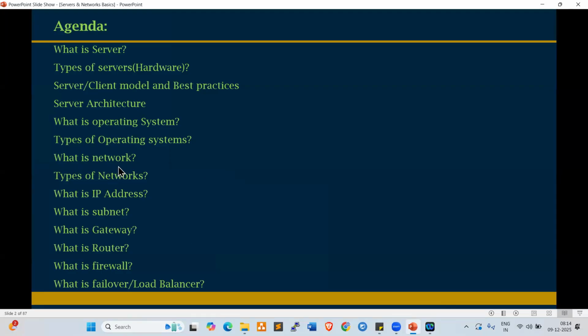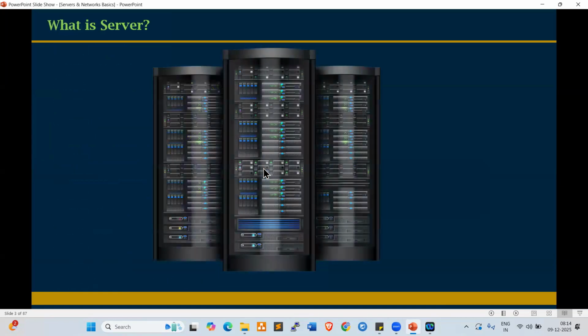Basically, what is a server? We always work on servers. Developers always connect to the servers and develop the applications. Testers also always connect to the servers and test the applications. As a DevOps engineer or DevSecOps engineer, we deploy the applications on servers. What is a server basically?